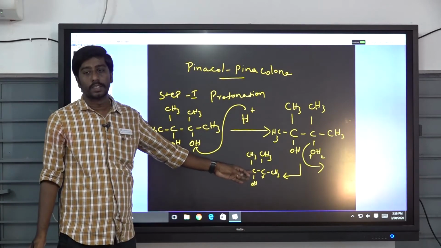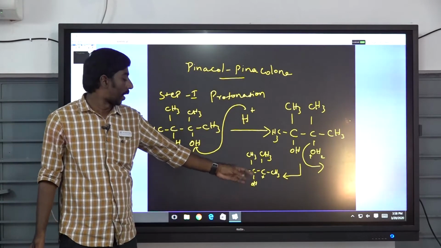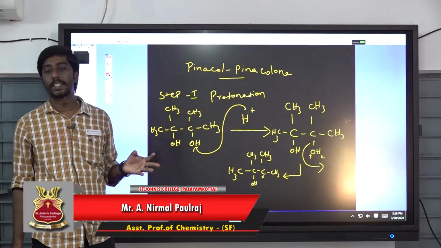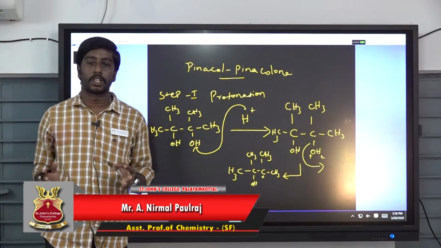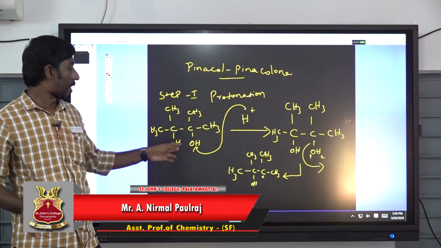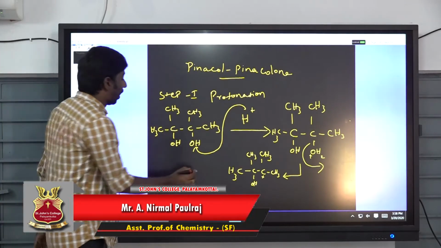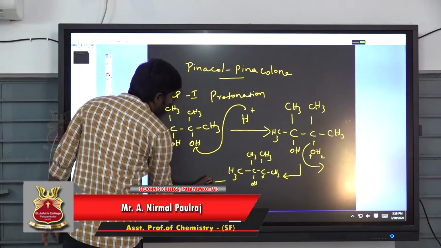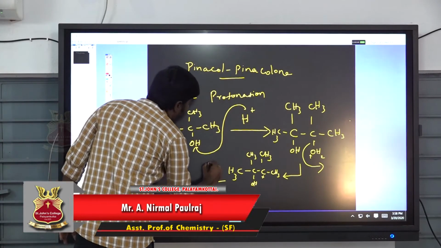The water molecule is lost, and the result is a carbocation. Carbocation means a carbon positively charged species. This is called a carbocation. Okay. And the third step is the 1,2 shift.